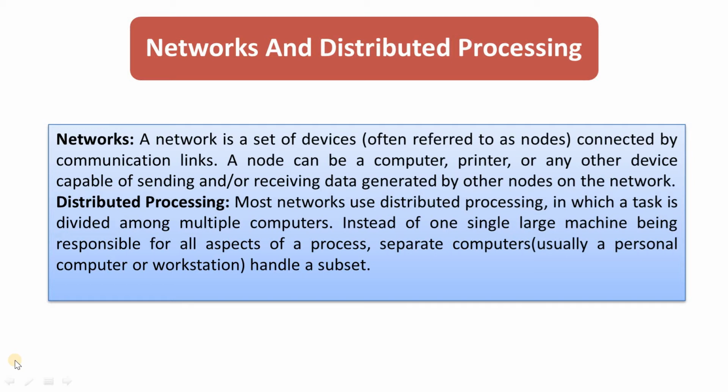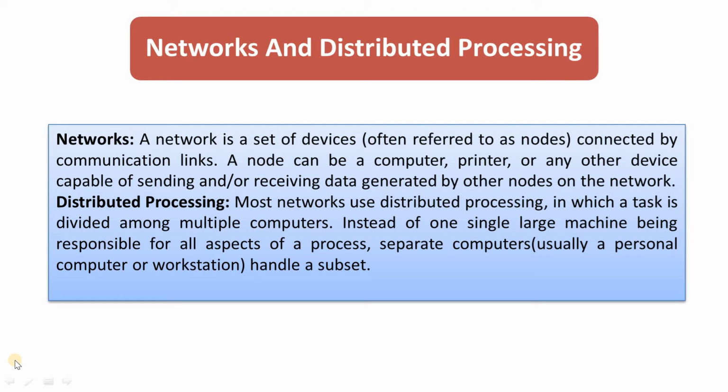A node can be a computer, printer, or any other device capable of sending and receiving data generated by other nodes of the network.